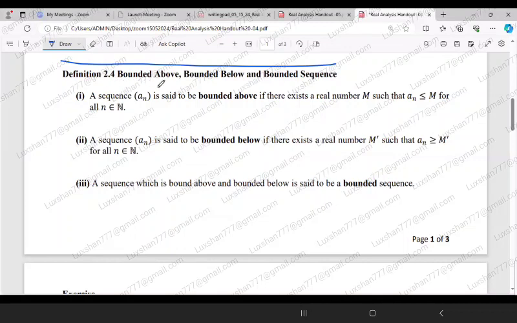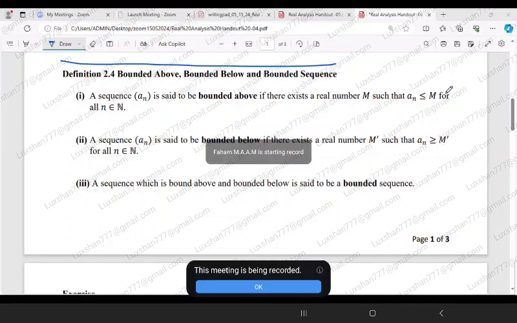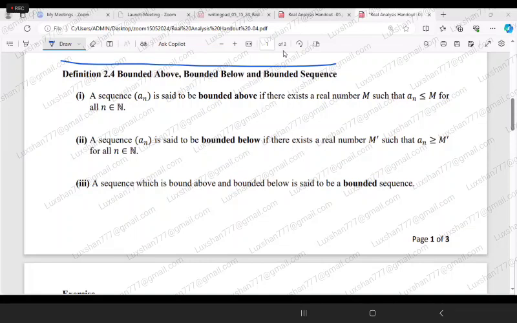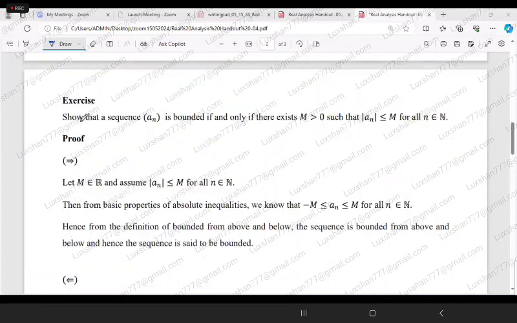Definition 2.4, bounded above, bounded below, and bounded sequence. Can one of you respond to me, please? Recording in progress. Can one of you respond to me, please? Yes, sir. Okay, 2.4 also we already discussed. Anyway, I repeat this 2.4 again because we want to do this exercise.